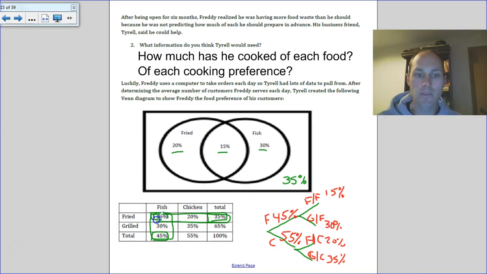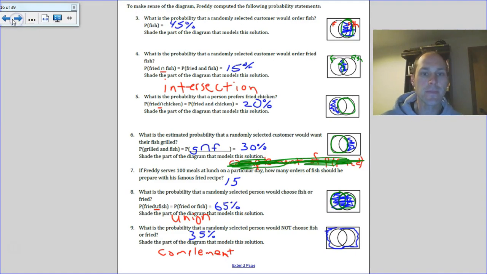So we're adding this one twice. If we're looking at a two-way table, we'd have to add the total fish, total fried, and subtract out where the intersection is. So that's where the Venn diagram is a little bit more helpful. You can just look at everything there.